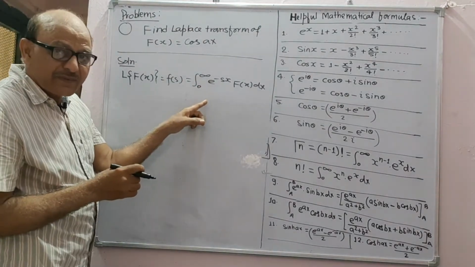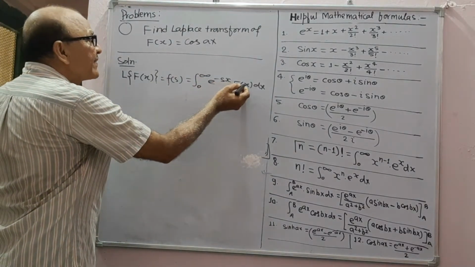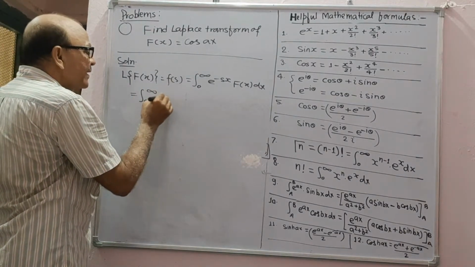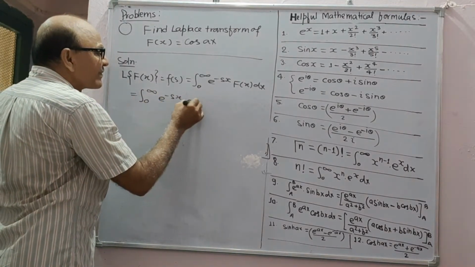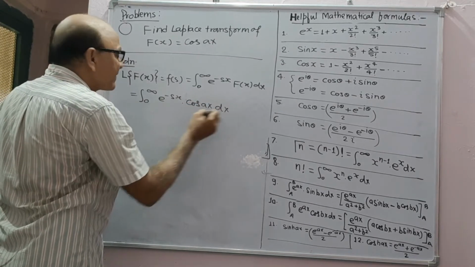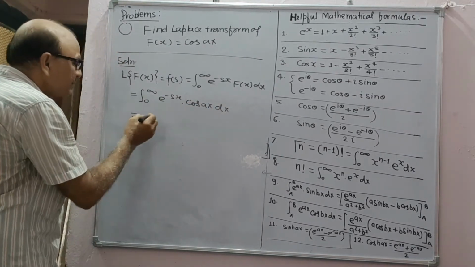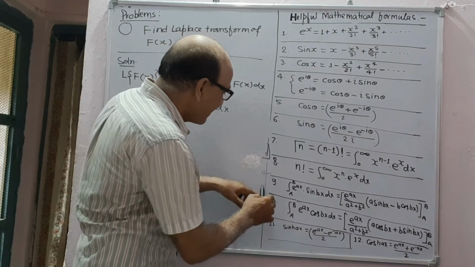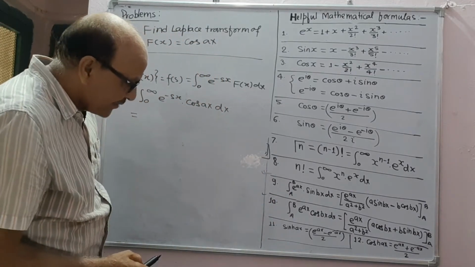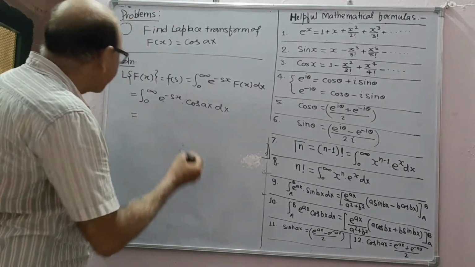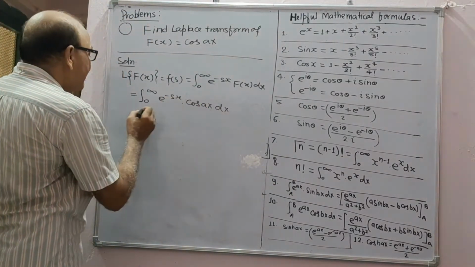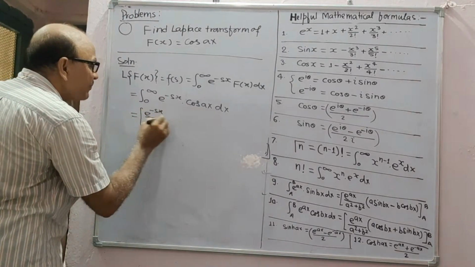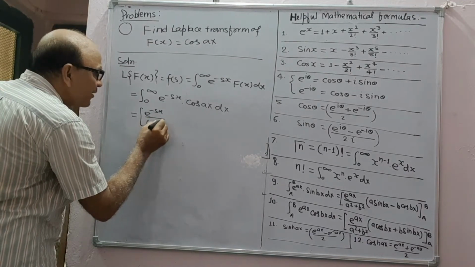This is the Laplace transform formula. Replace this f(x) by cos ax to get the integral from 0 to infinity of e to the power minus sx cos ax dx. Again use formula number 10: e to the power ax cos bx is equal to this much, where this is a and this is b. So e to the power ax over a squared plus b squared.